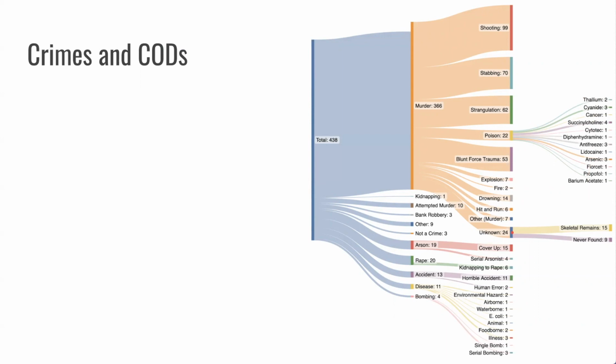And then of the 24 where it was unknown, 15 of them were skeletal remains where they couldn't conclusively determine that it was shooting, stabbing, or blunt force trauma, because generally, depending on what part of the skeleton you're looking at, those are the ones that are easiest to determine from looking at marks on the bones. And then the other 9 have just never been found. Through February 2023, when I'm recording this video, 9 have never been found. And down here, I also have the disease types that occurred, and I'm going to get into those later too.